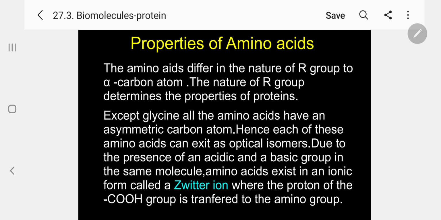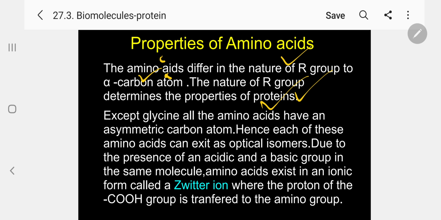The amino acids differ in the nature of the R group attached to the alpha carbon atom. The nature of the R group determines the properties of proteins. Except glycine, all the amino acids have an asymmetric carbon atom. Hence, each of these amino acids can exist as optical isomers.